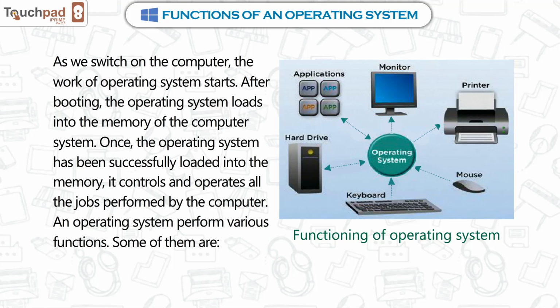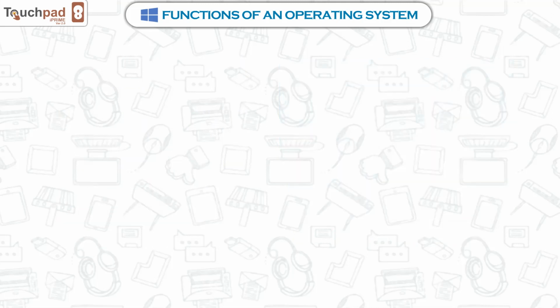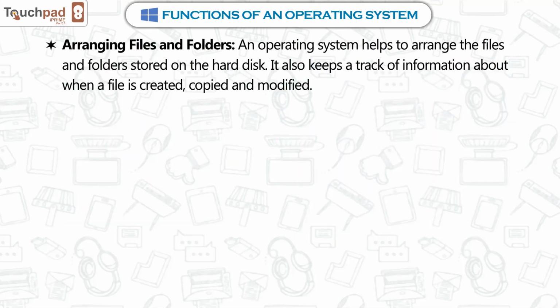An operating system performs various functions. Some of them are arranging files and folders. An operating system helps to arrange the files and folders stored on the hard disk. It also keeps track of information about when a file is created, copied, and modified.